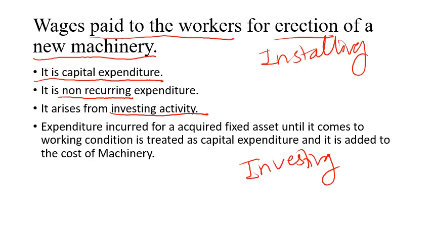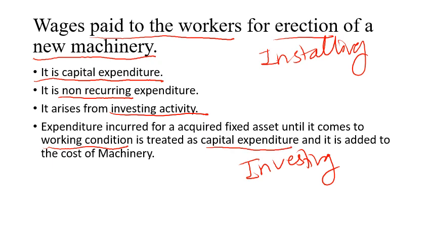And all the expenses incurred to acquire a fixed asset until it comes to working condition is treated as capital expenditure, and it is added to the cost of machinery. Means what? You have purchased this new machinery, but is it working yet? No. Has the production started? No. So unless and until the production starts, that means it comes to working condition, right? Until then, all the expenses made on this machinery will be treated as capital expenditure.